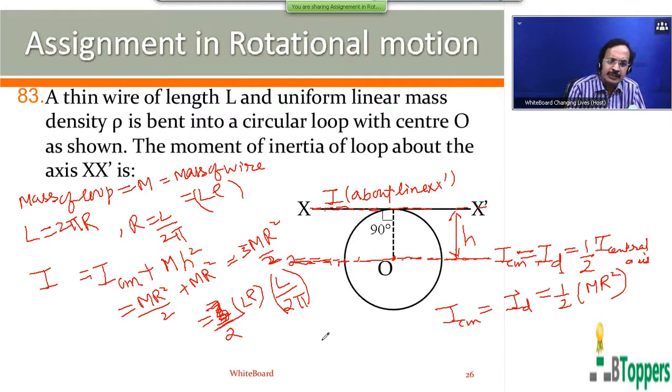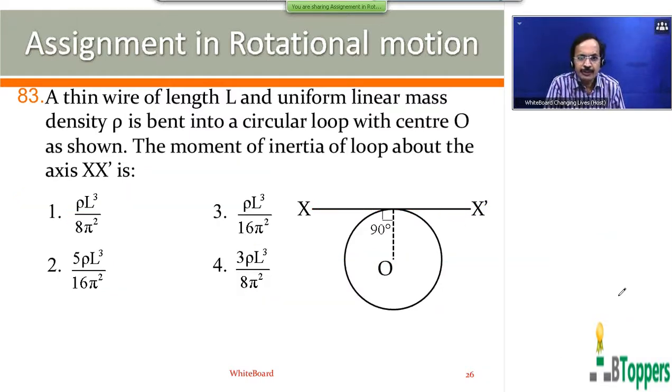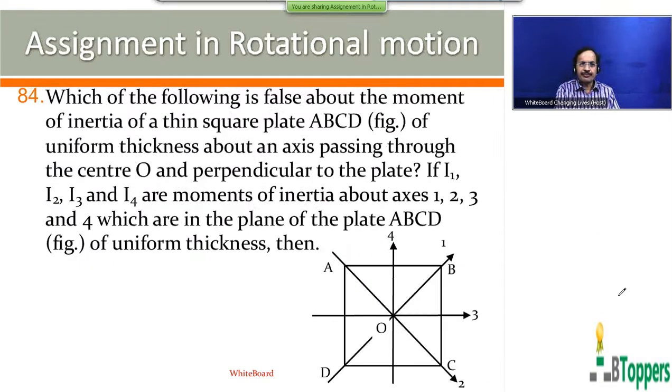Those who want to copy the solution of the problem can take a pause and copy it. So you get the answer as 3 rho L cubed by 8 pi squared. So for question number 83, the fourth option is the answer.